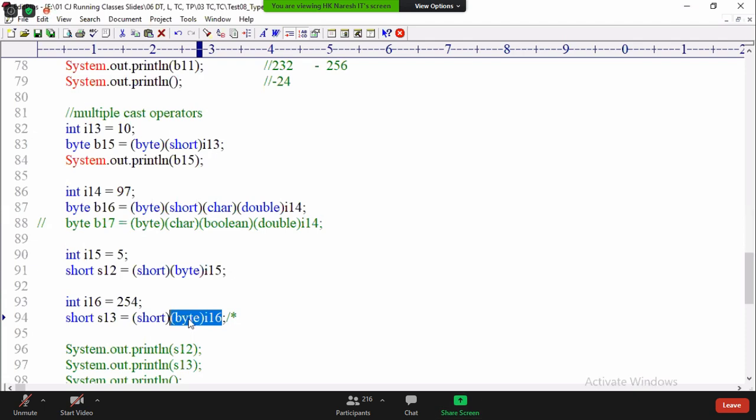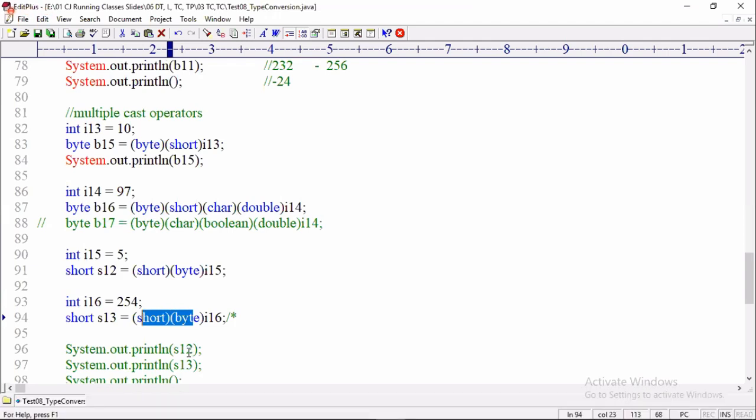Then 254 is converted to -2. Will -2 be converted back to 254?